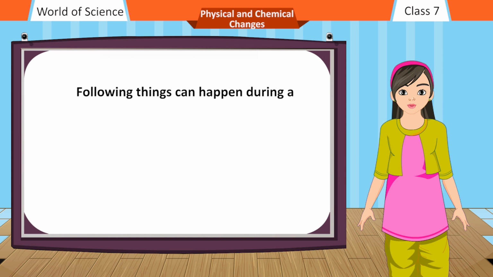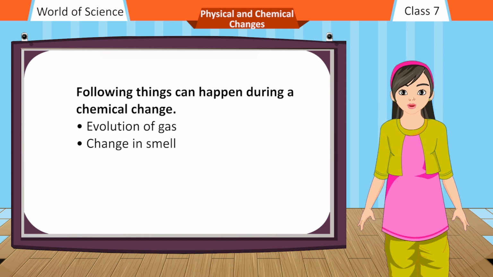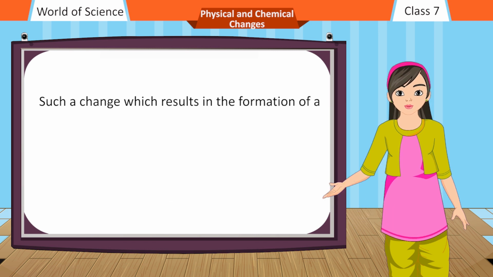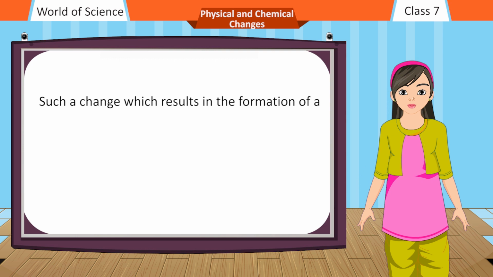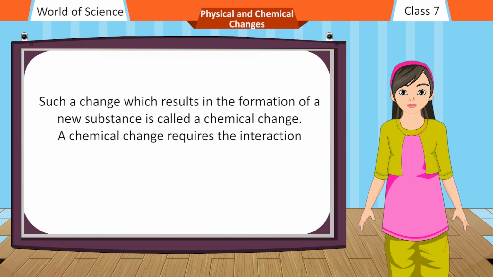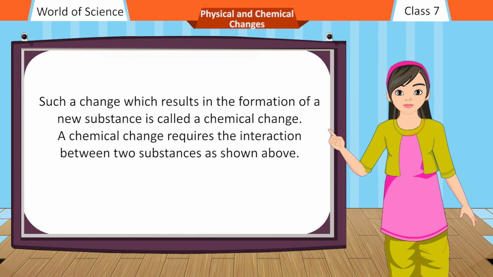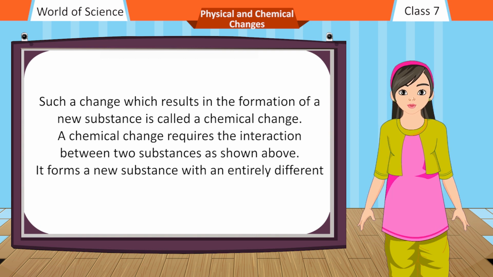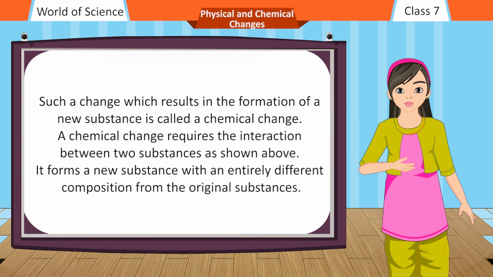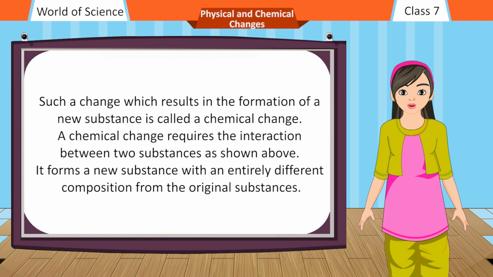Following things can happen during a chemical change: evolution of gas, change in smell, change in color, sound is produced, evolution of heat. Such a change which results in the formation of a new substance is called a chemical change. A chemical change requires the interaction between two substances as shown above. It forms a new substance with an entirely different composition from the original substances.